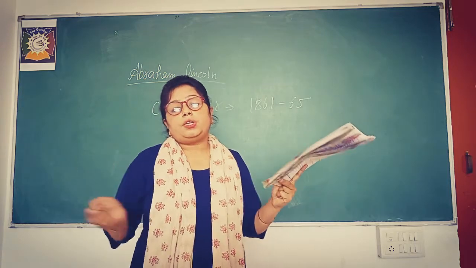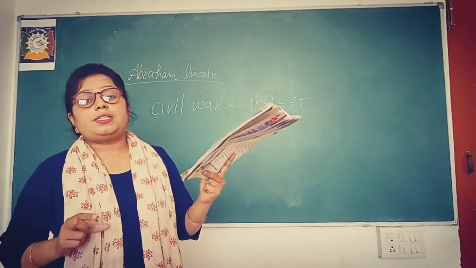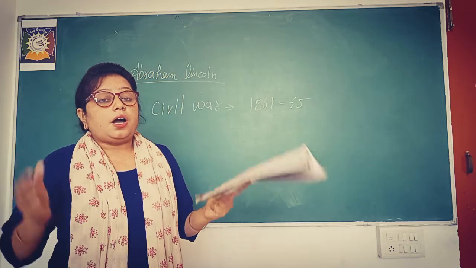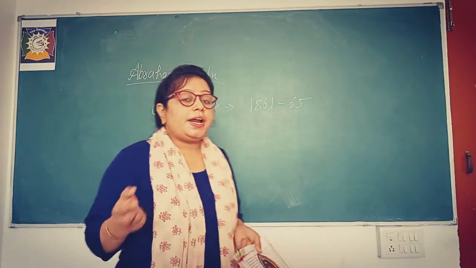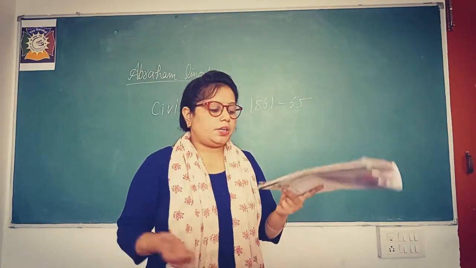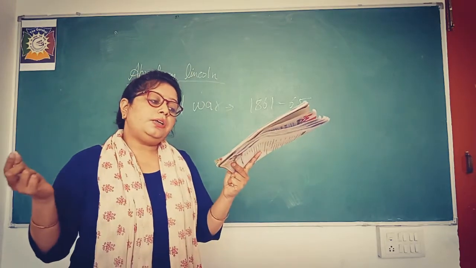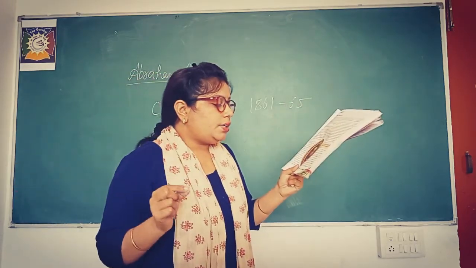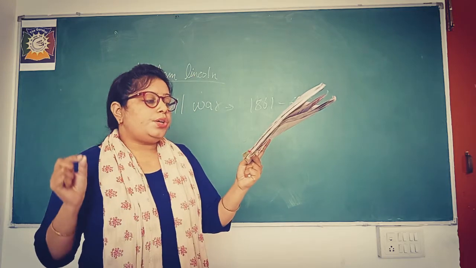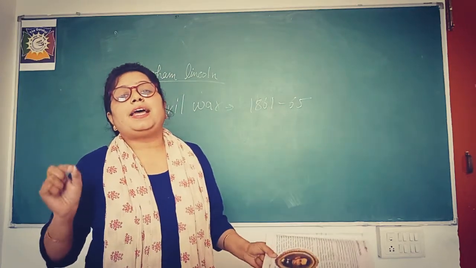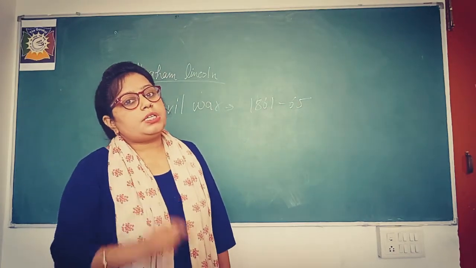If a civil war is taking place in the country, how can the president remain at peace? There is no way for that. So he was facing many problems. He wanted to preserve the unity of the country at any cost. So what was his motive?